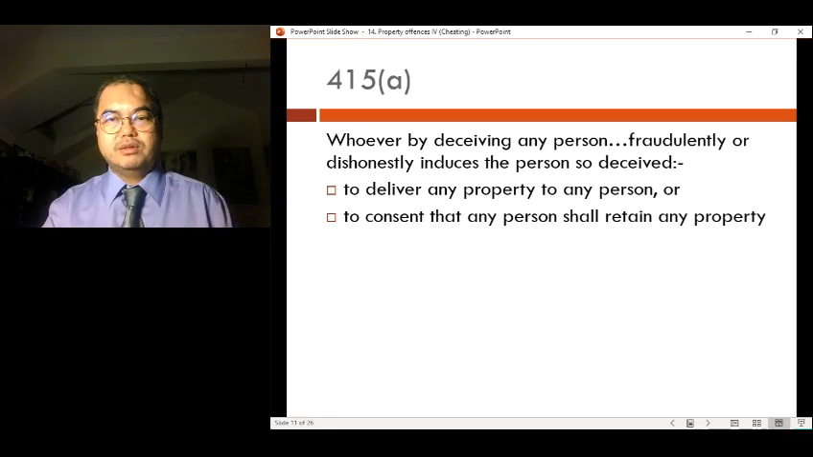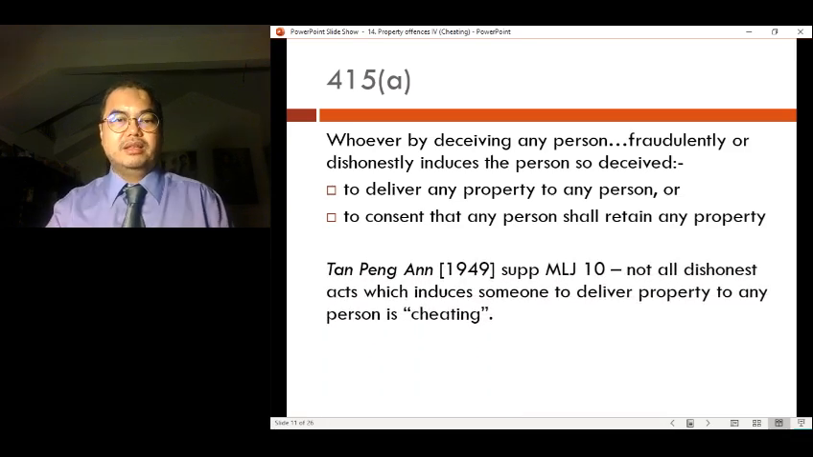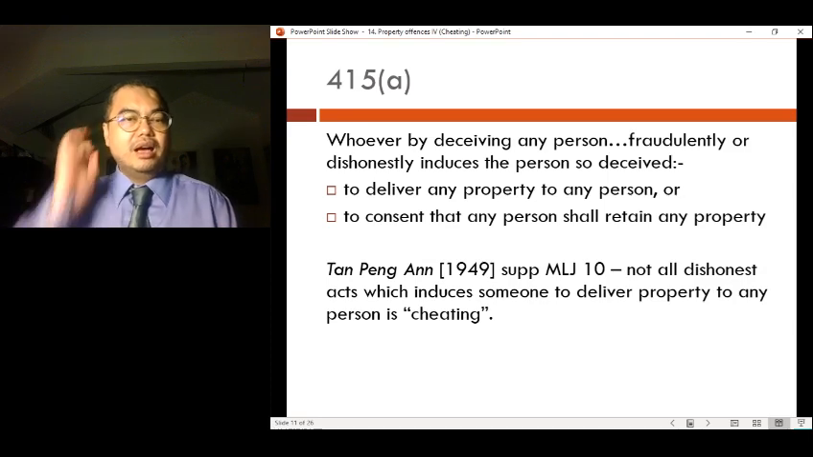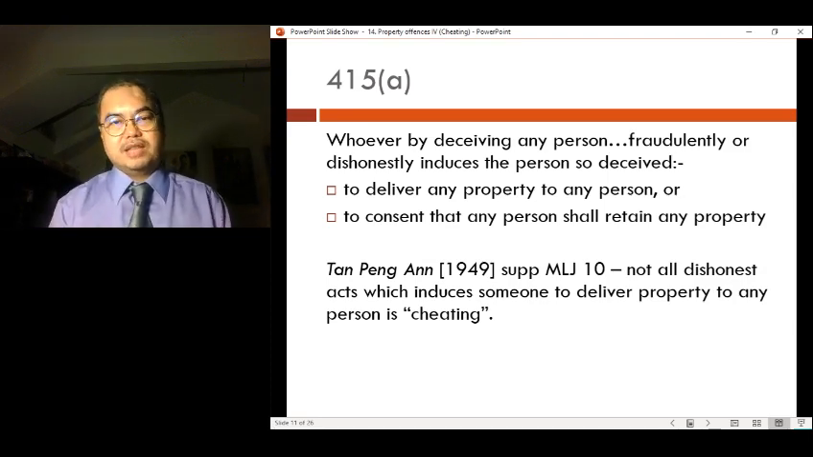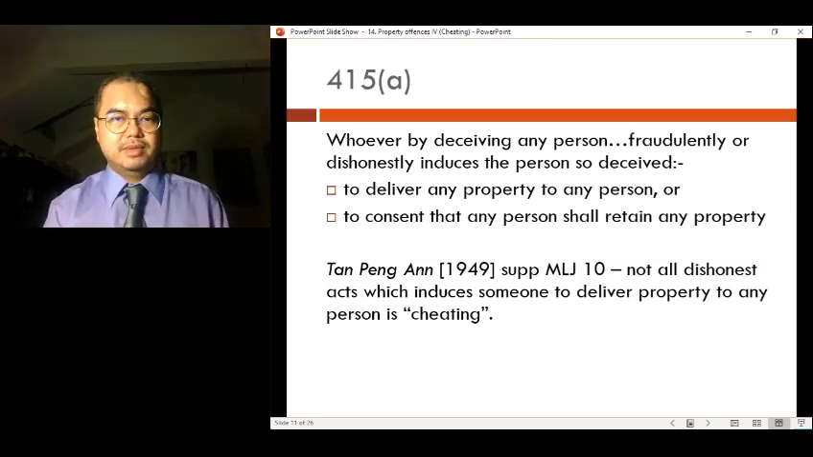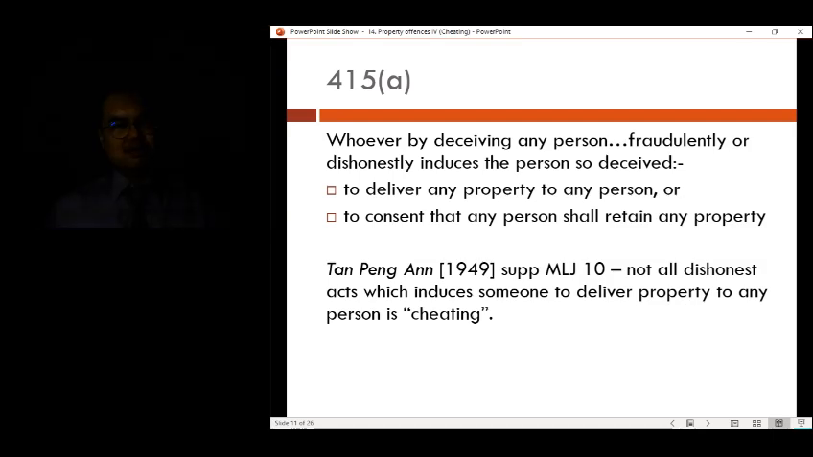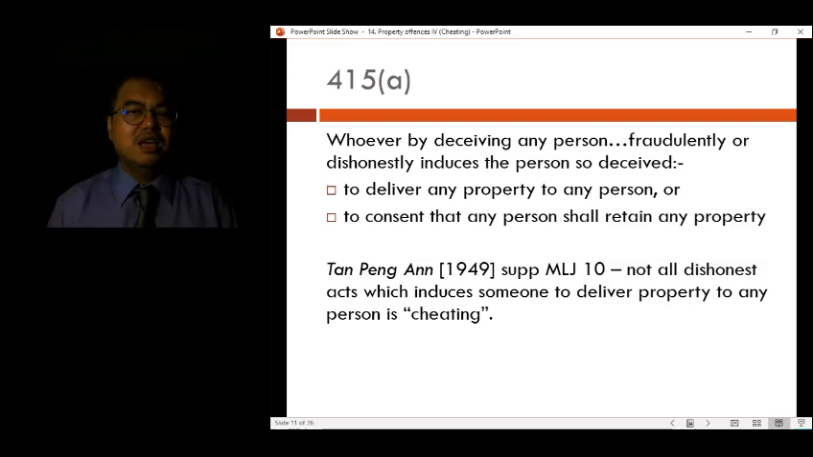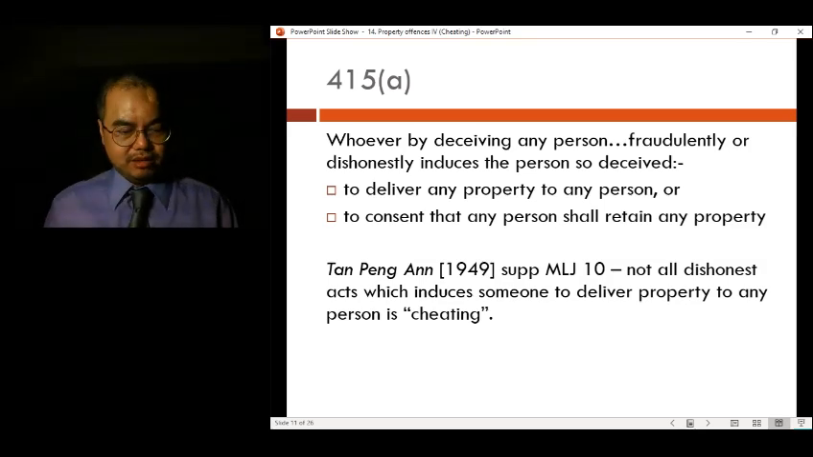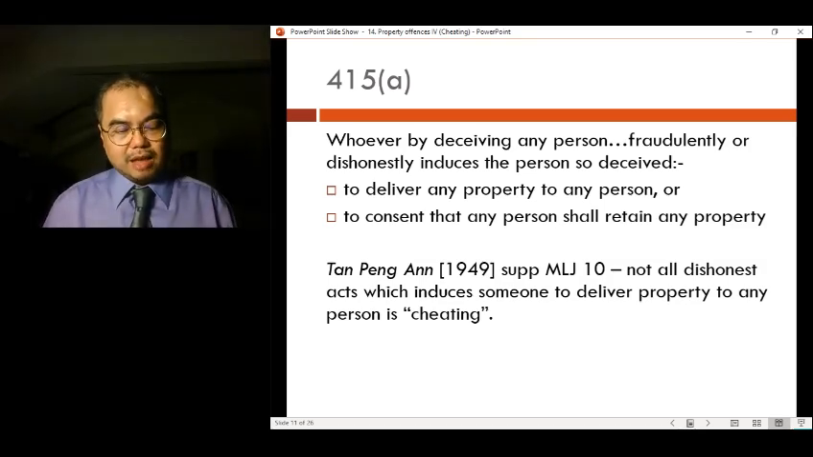Now 415A also talks about dishonestly, right? And Tan Ping An is quite interesting, because it says that whoever by deceiving any person dishonestly induces a person to deliver any property will have committed cheating. However, Tan Ping An held that not all dishonest acts which induce someone to deliver property can amount to cheating, right? So there are some situations which the drafters of the Penal Code did not catch when they were drafting it. In Tan Ping An, this was a case where this person claimed that he had connections.